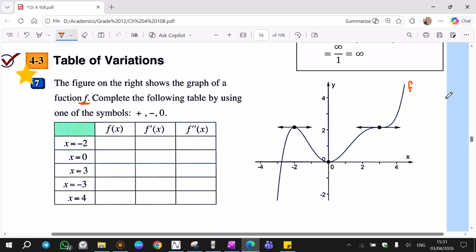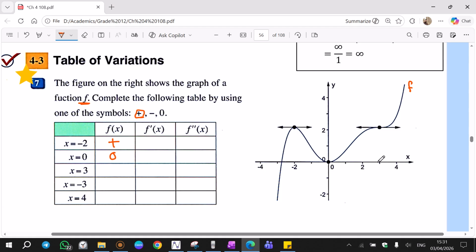Now, since I know the graph of f, to answer these, I just use the graph. If x is negative 2, what's the value of y? It is positive 2. And the question said only answer by the sign. It will be positive, the 2 doesn't matter, the positive sign. F of 0, when x is 0, y is also 0.